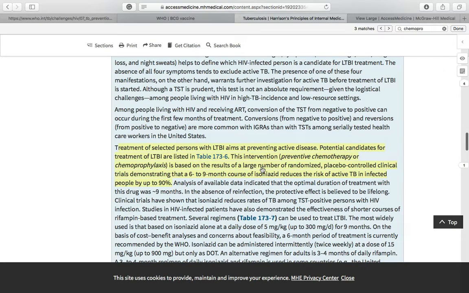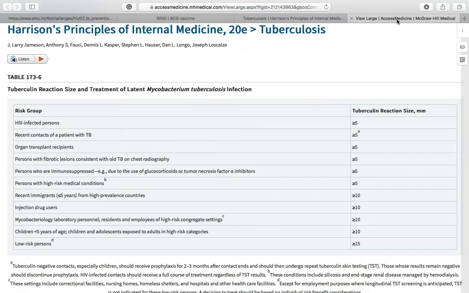Now see this point also. The potential candidates for treatment of latent TB are listed in this table. This intervention, preventive chemotherapy and chemoprophylaxis, is based on the results of a large number of randomized trials, and these are all the risk groups. If there is any risk group factor, we can utilize chemoprophylaxis: in recent contacts of patients with TB, in organ transplant patients, in persons with fibrotic lesions, immunocompromised persons, and so on, and low risk persons also.